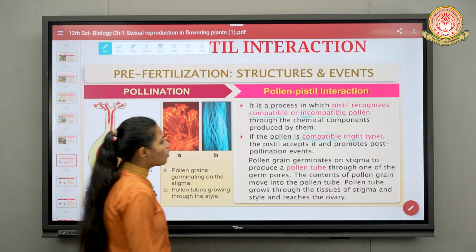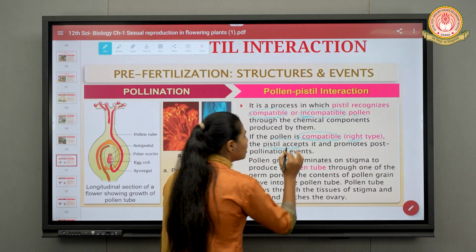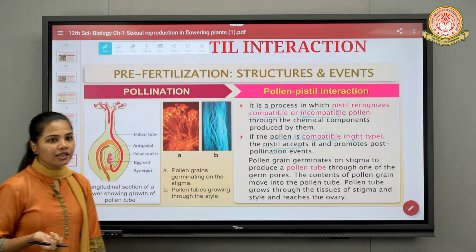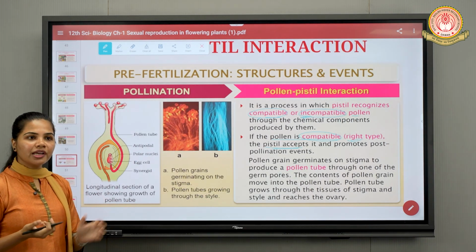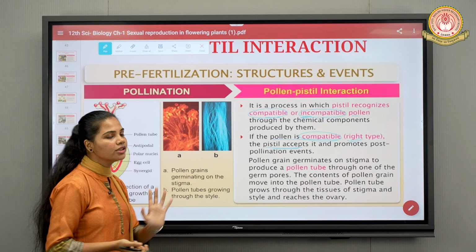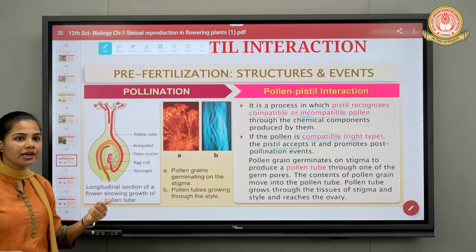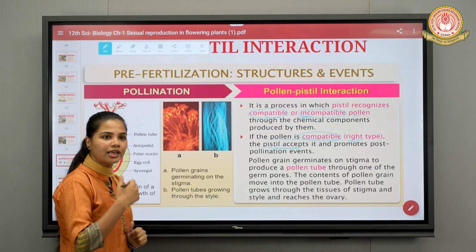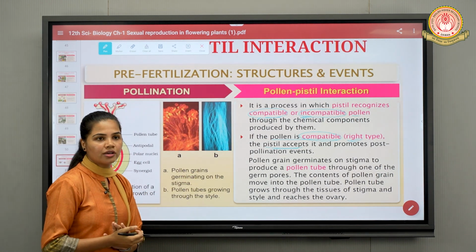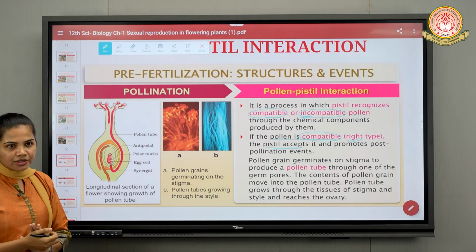Next point is regarding what? If the pollen grain is of compatible type, what will the pistil do? It will accept it. Obviously, if something is of the right type, then the other part will accept it only. Fine. So if the pollen is of the right type, or you can say compatible, it is matching with the correct type of stigma, so the pistil will accept it, and it will promote what? Further pollination events, right?